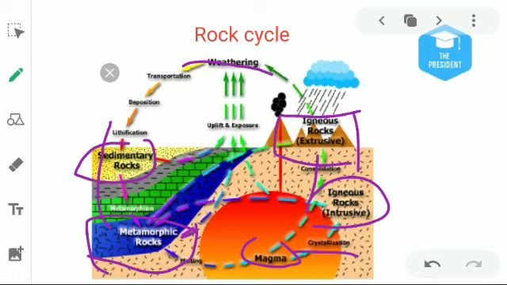Weathering means that due to rain the rocks are broken down, then transported by water or wind. Then deposition takes place, then lithification, then sedimentary rocks are formed. Then sedimentary rocks change into metamorphic rocks. Then metamorphic rocks melt and convert into magma, and the magma comes up on the earth and changes into igneous rocks.